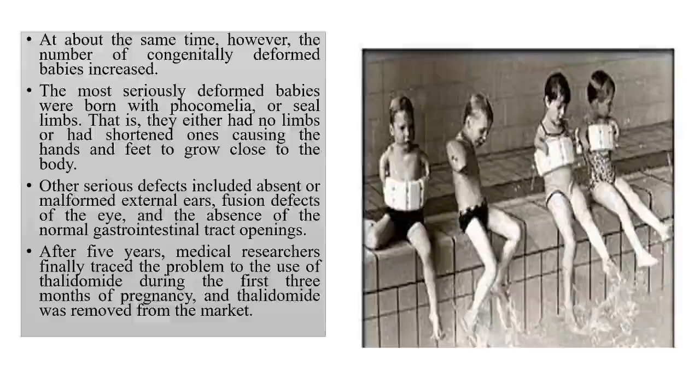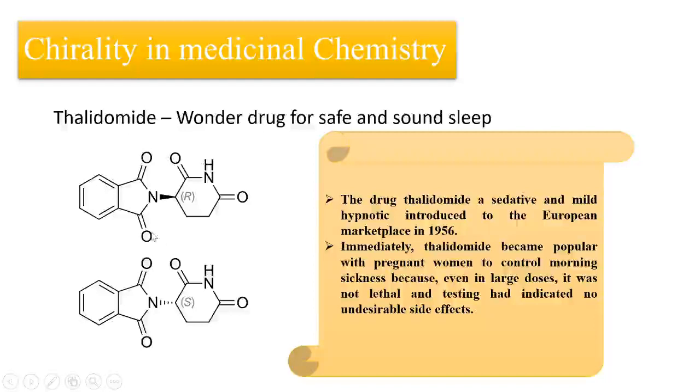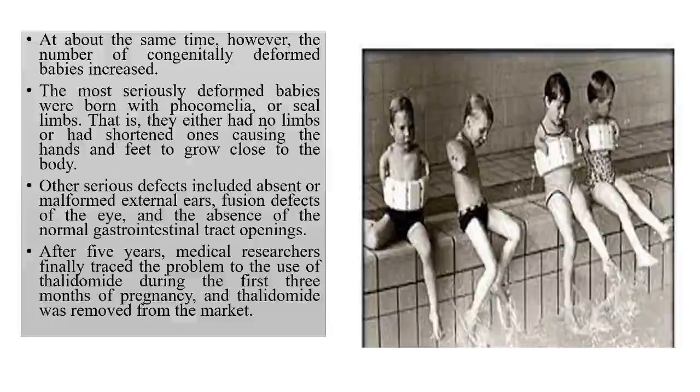Out of these two, the R thalidomide was good as a sedative or to avoid morning sickness. But the second isomer was teratogenic. Now, what is a teratogen? It stops the growth of the cell. And you can imagine in a pregnant woman there is continuous growth of cells going on, and you have given a drug which is stopping the growth of the cell. Definitely, it causes deformities.